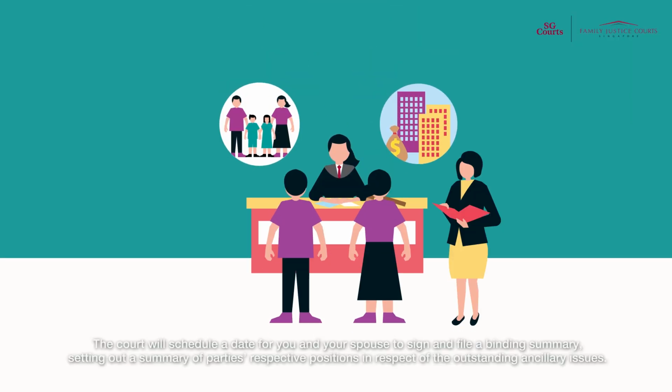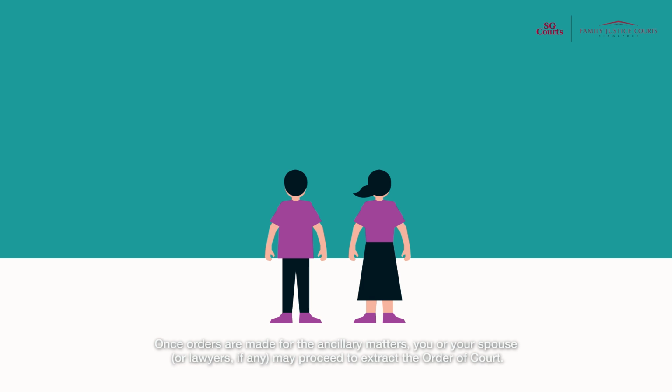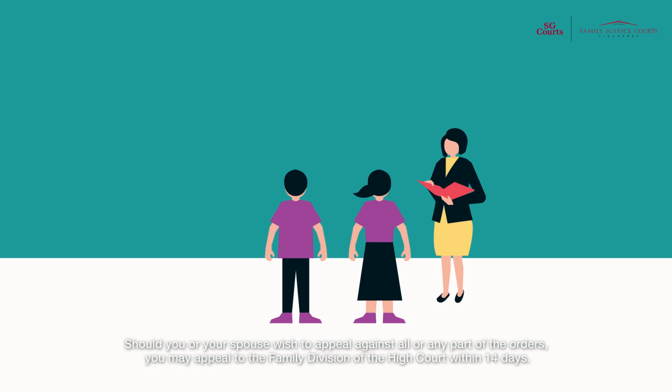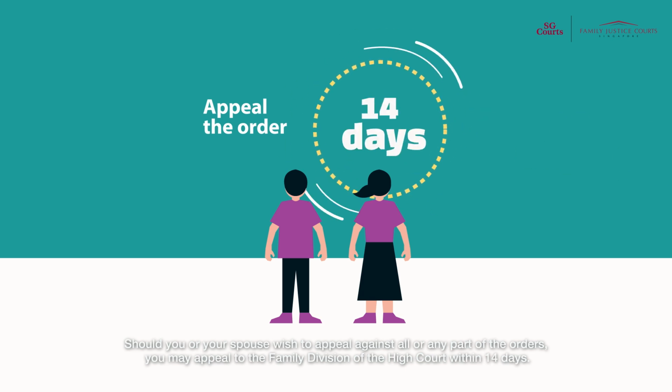The court will schedule a date for you and your spouse to sign and file a binding summary, setting out a summary of parties' respective positions in respect of the outstanding ancillary issues. Once orders are made for the ancillary matters, you or your spouse, or lawyers if any, may proceed to extract the order of court. Should you or your spouse wish to appeal against all or any part of the orders, you may appeal to the Family Division of the High Court within 14 days.